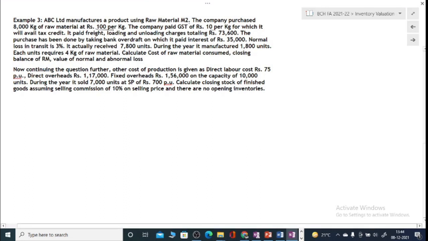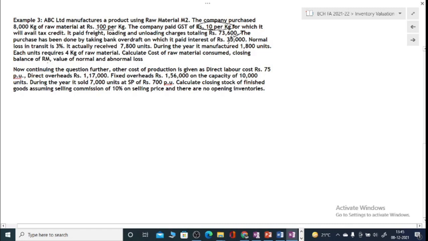Now, will this 10 rupees be included in the cost? I mean, shall we be taking cost as 110 rupees per kg, or should we take it as 100? As your question says that you will be availing tax credit, so GST will not be a part of cost. So as you paid 100 rupees for raw material plus GST, we will not add GST. So our cost will be 100 rupees only. Then you have loading, unloading charges, etc. These are very much a part of cost. Then purchase was done by taking bank overdraft, but this is not considered. This is not a part of cost of product.